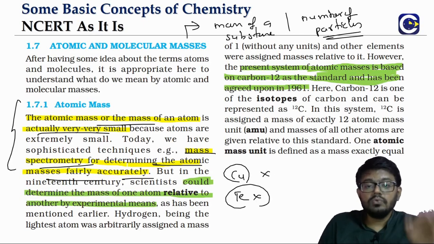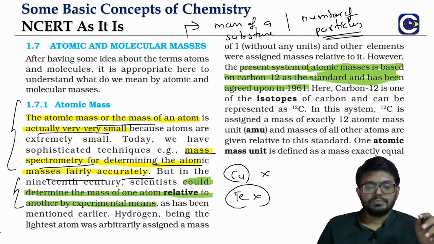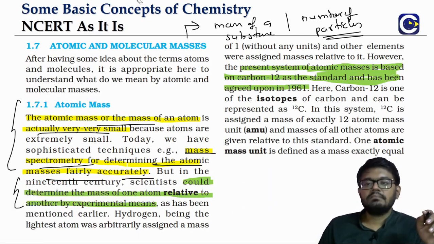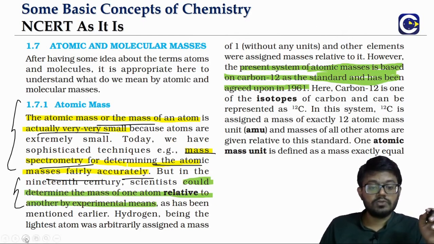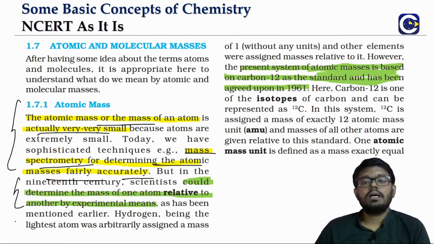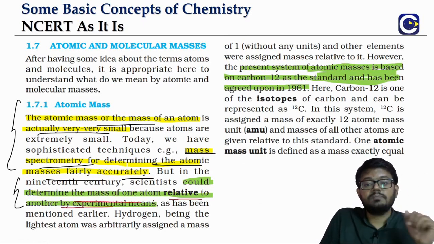So what they used is the idea of the relative mass concept. You cannot find the mass of each and every atom because it's very small, and we don't have a measuring instrument either. So they used alternative approaches, the relative mass method.